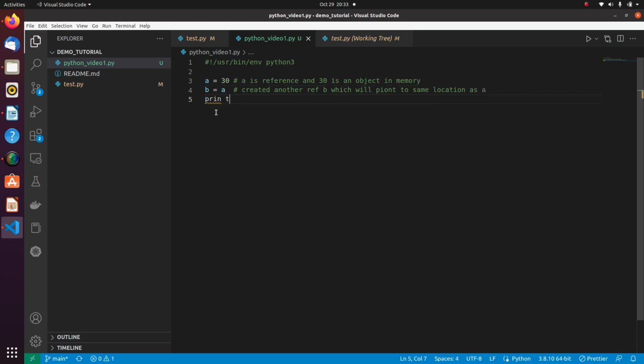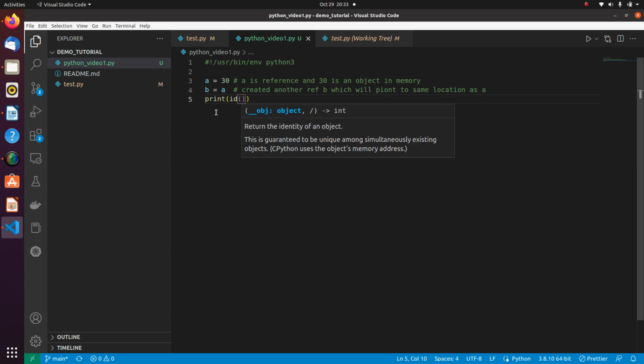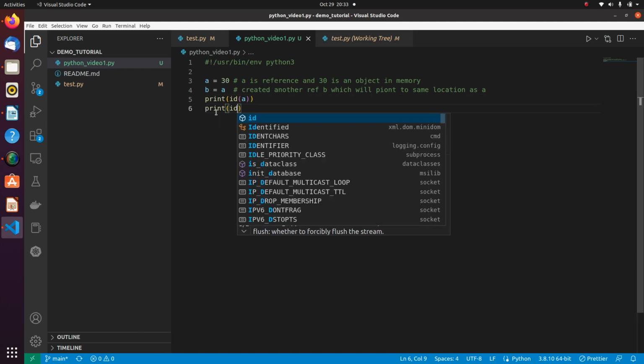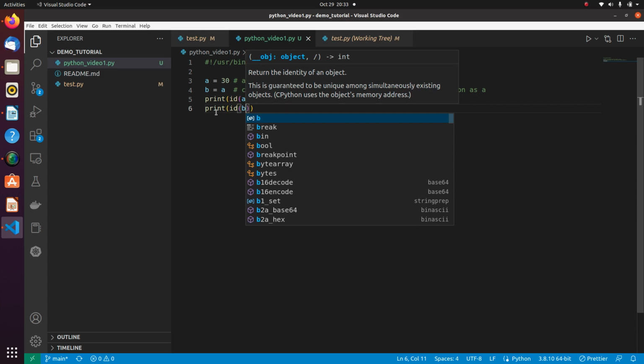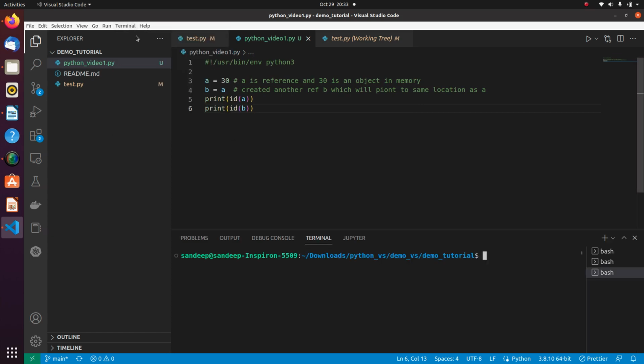And how can I check that? Just print the id of a and print the id of b. It returns the identity of an object. If I print the identity of these two, let's see what we get. Let me quickly open my terminal and run this program.